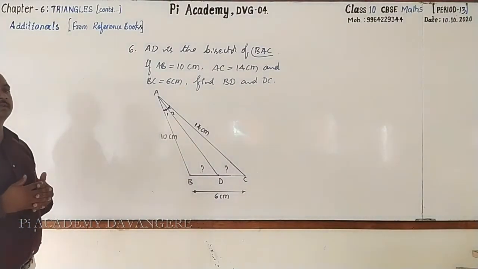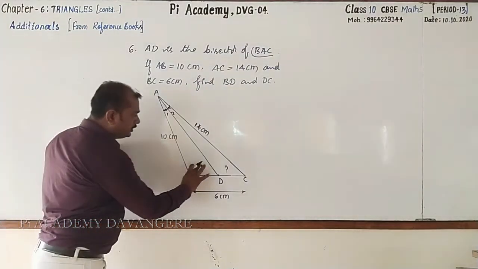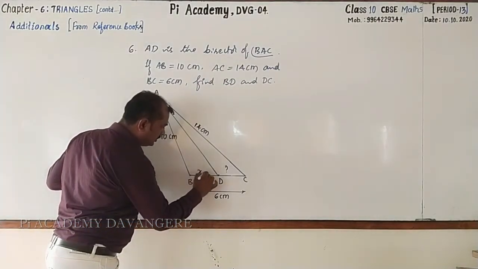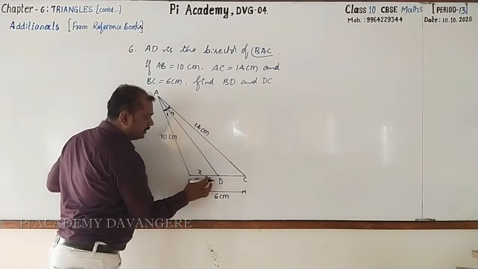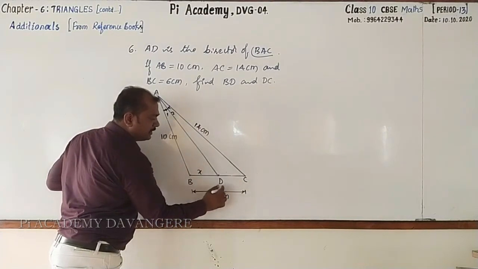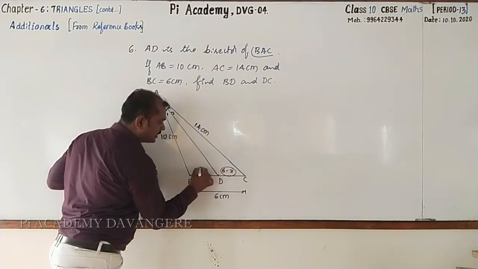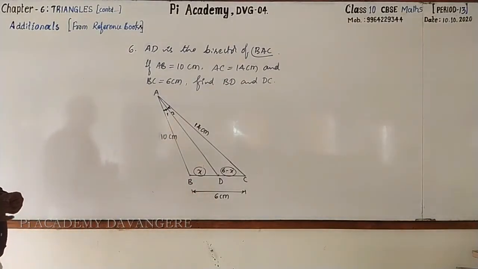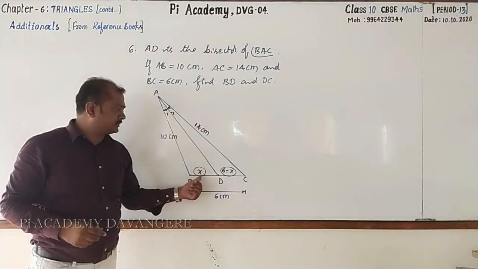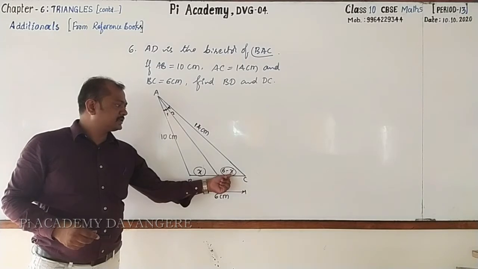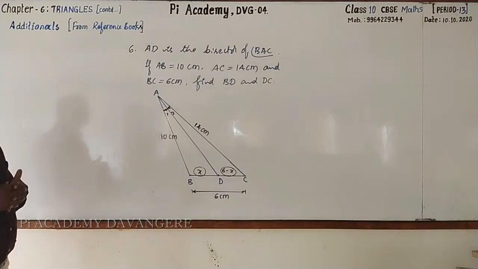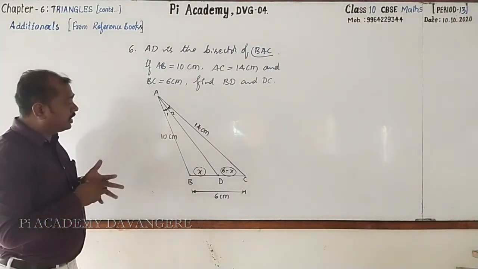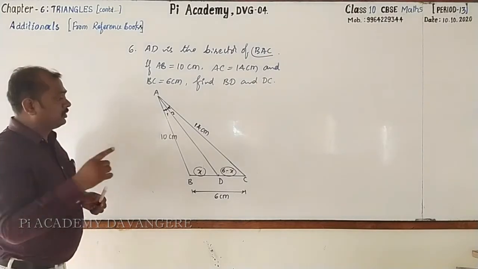How do you go for finding? Okay, BD, you may take this as x. If it is x, what about DC? Total length is 6 centimeter from B to C. In that, BD is x, DC will be 6 minus x. It is our assumption, not given. But to find out BD, you must know the value of x. Again, to find out DC, if x is known, you can subtract x from 6. It is easy to find. But the question is on what basis you are going to find that.